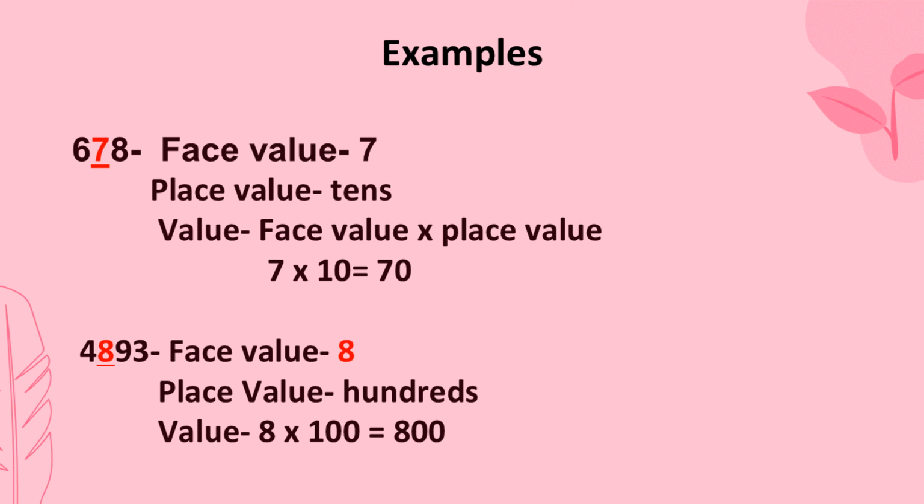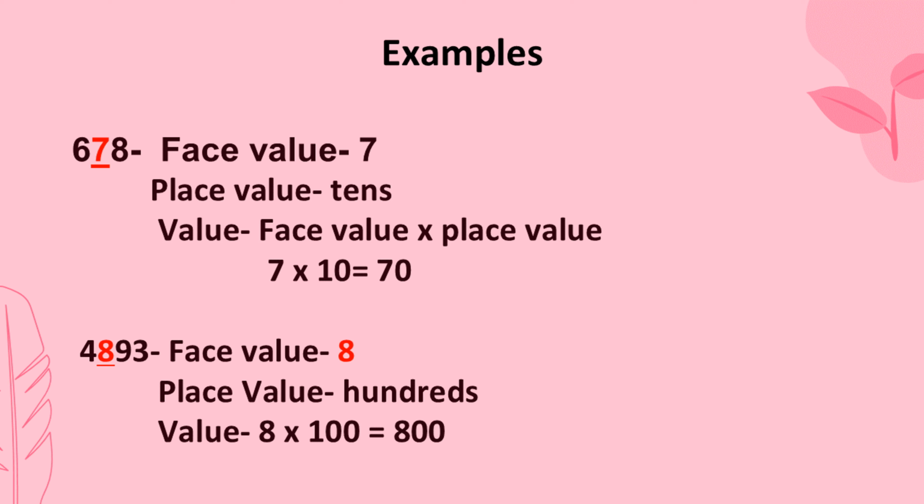So the place value, we have, as we all know, after ones is what, class? Type in the chat and let me know. After ones is tens. Simple. After ones is tens.